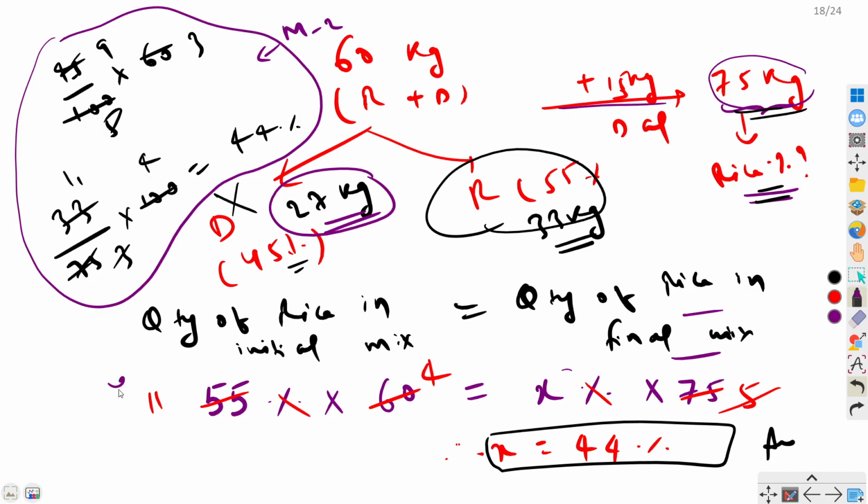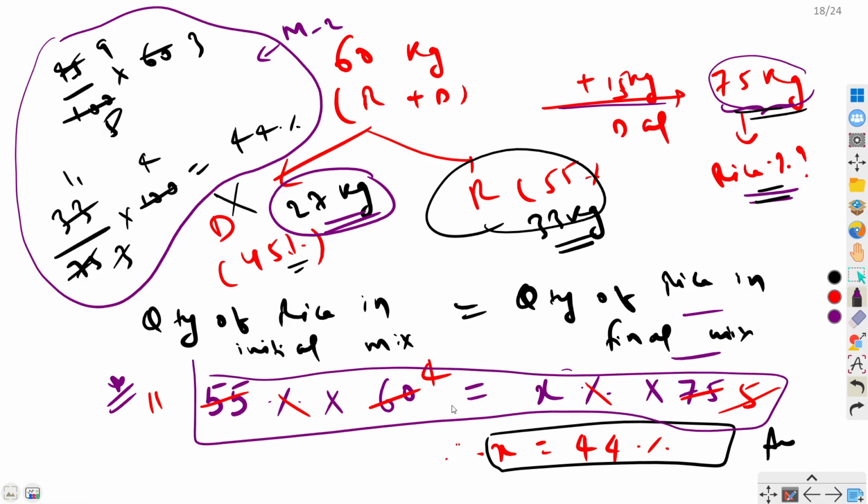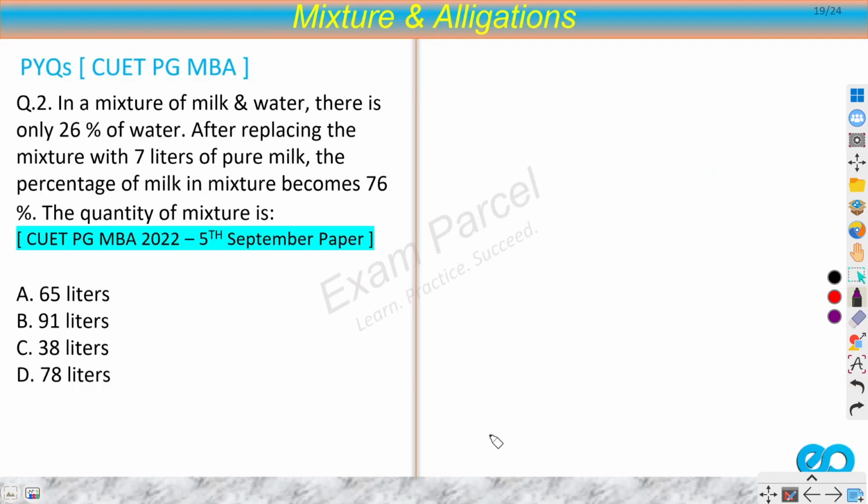But here I can get my answer in one shot. I'm writing only one equation and I'm getting my answer. So that's why this is certainly a better method, the invariant one. Whenever you find that one quantity is not changing, you should always apply the concept of invariance. I hope you understood this concept well. Let's move on to the next question.